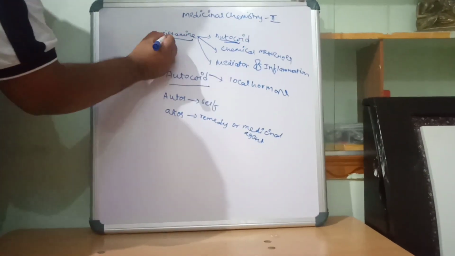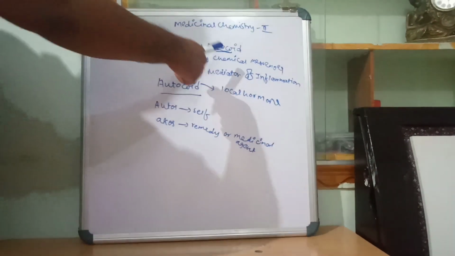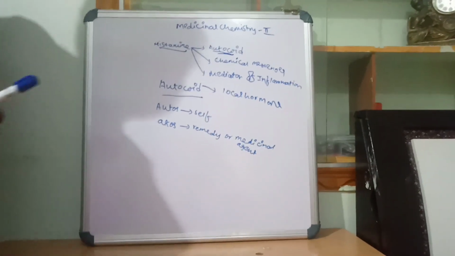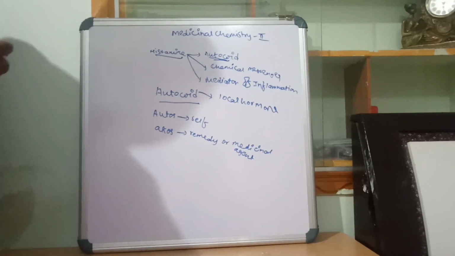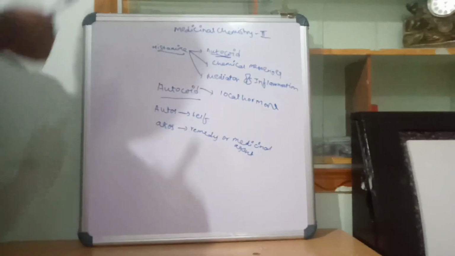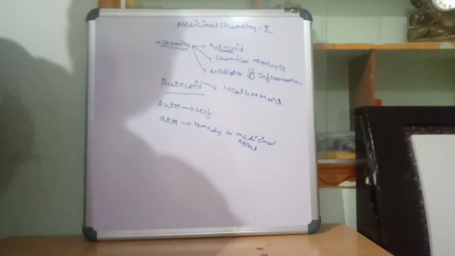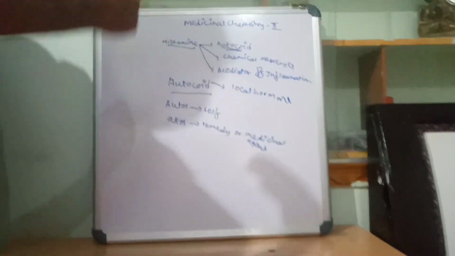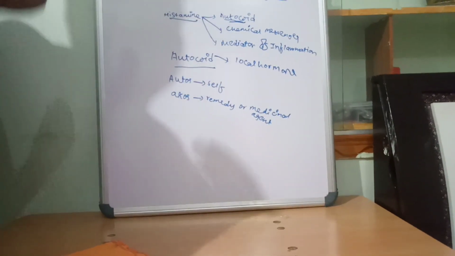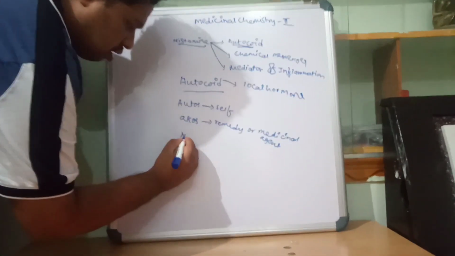Now we have said that histamine is a chemical messenger. What is this chemical messenger? It is a chemical compound which collects the information and passes it from outside the cell to the inside of the cell. It is also called a neurotransmitter.